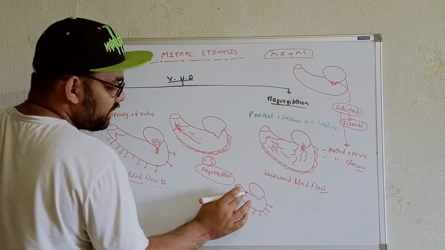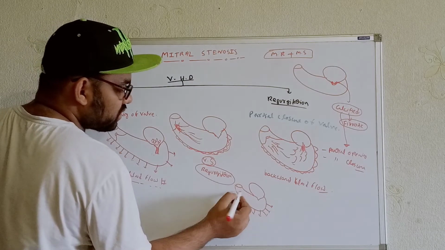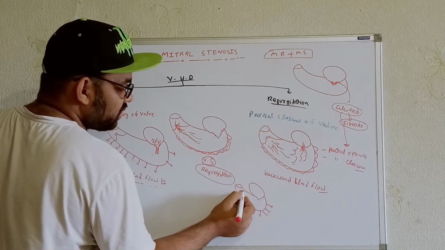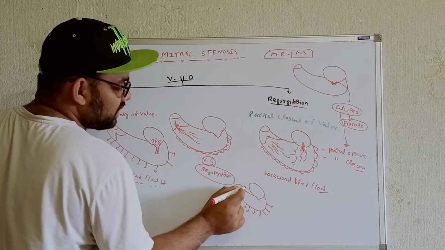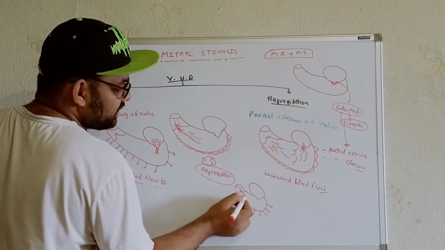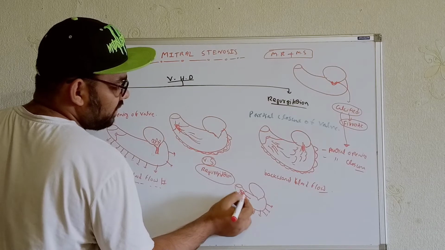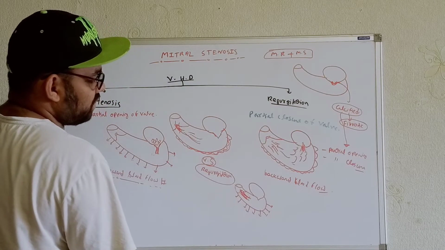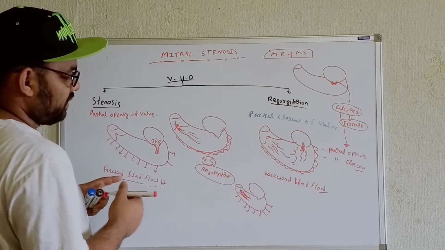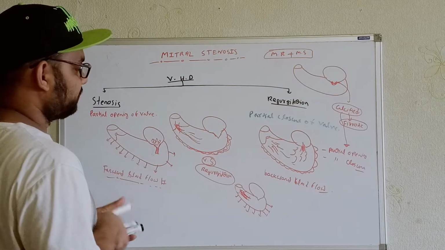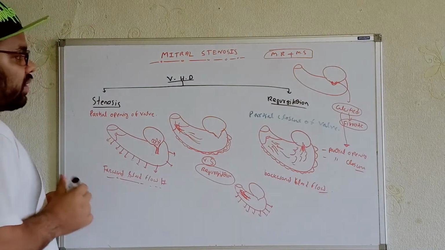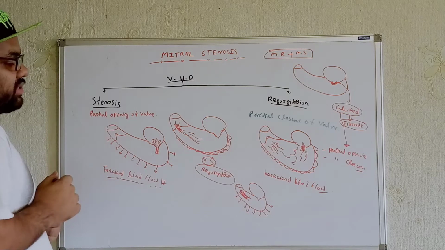If this valve is not closed completely, then there is a chance for backward flow, just like this. Okay. There is a chance for the backward flow.